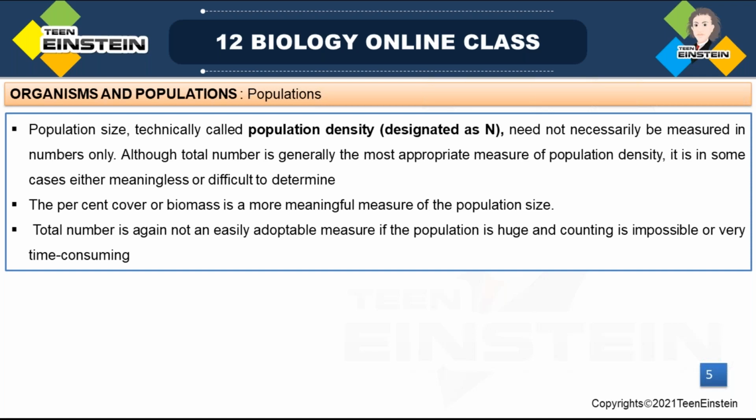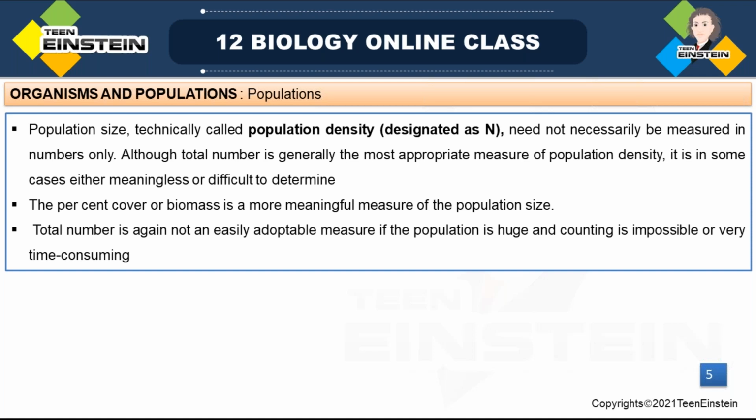So the Parthenium count would underestimate the role of the banyan tree in that community. The banyan tree may be a very big one, but here the number is considered. Then next is relative density. The next method is relative density.